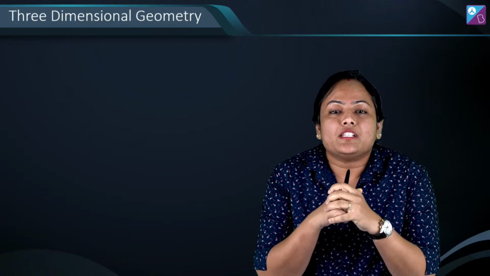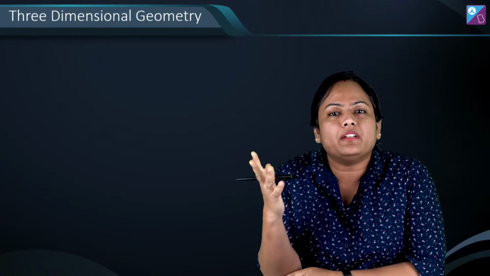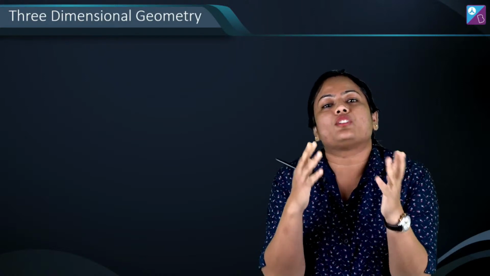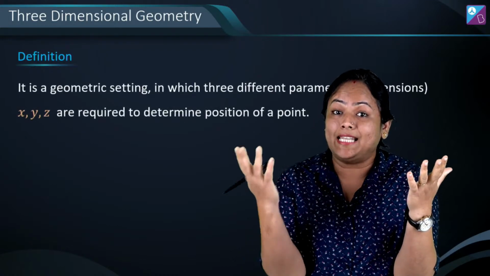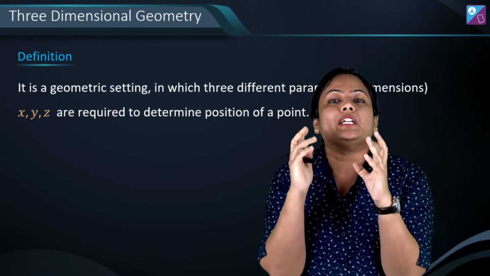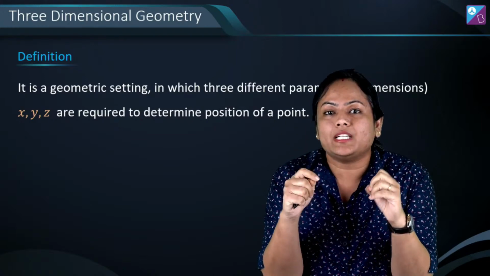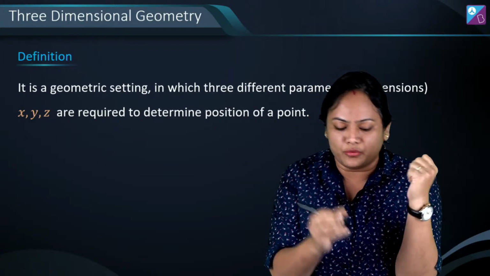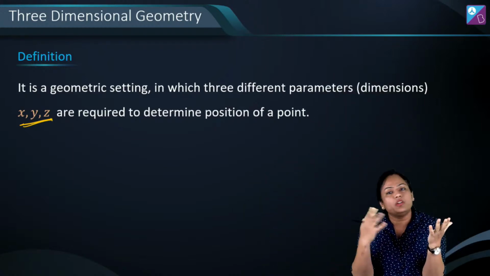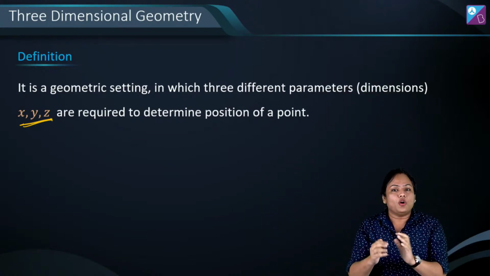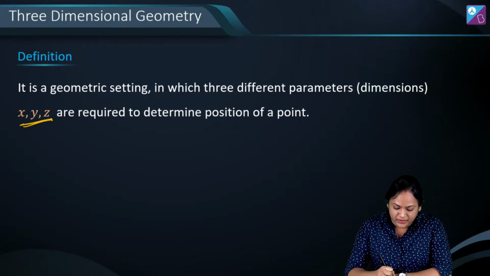Okay. So first of all, three-dimensional geometry. Well, any point when we define in 2D, we generally denote it by x, y, right? The x component and y component. While in 3D, we'll be needing one more component, which is z. So to determine any point, its position, we need three different components over here, which are x, y, and z. And this is all three-dimensional geometry you will rotate about. Alright? Okay, so this was the very beginning of the chapter.